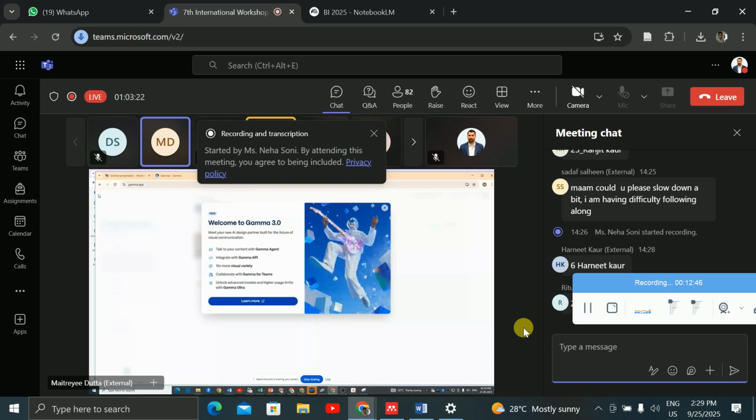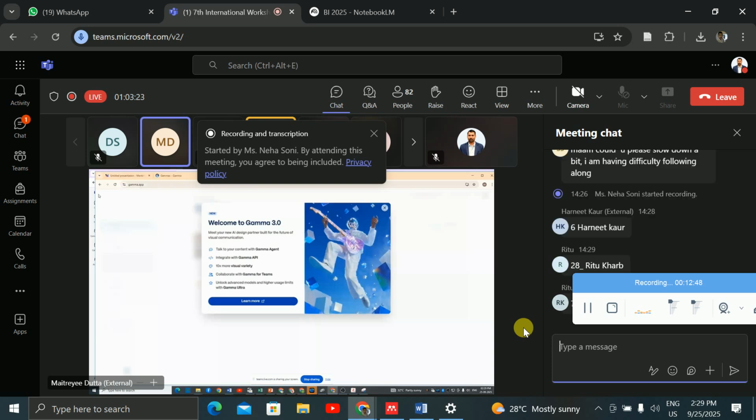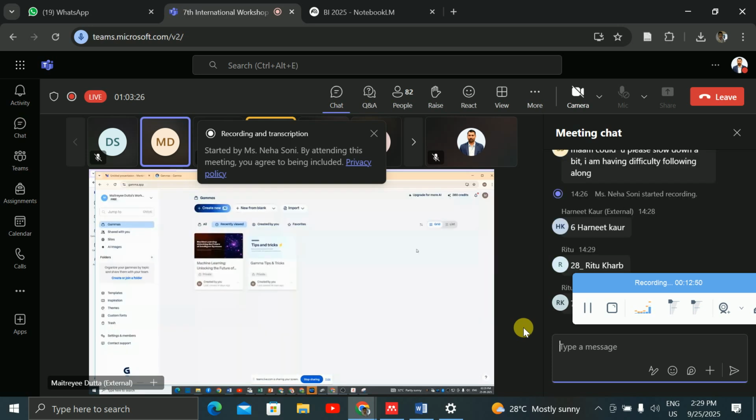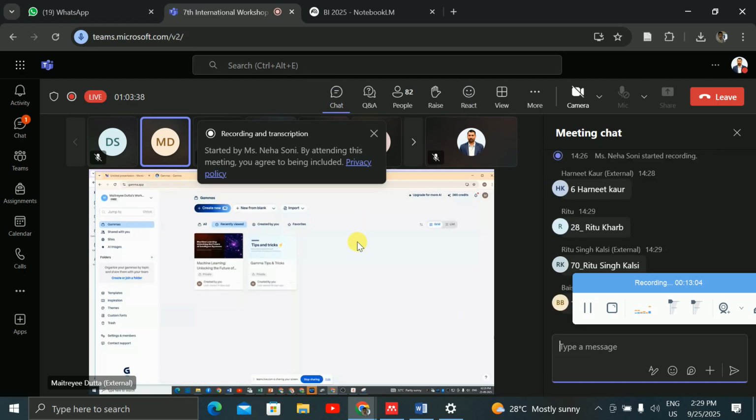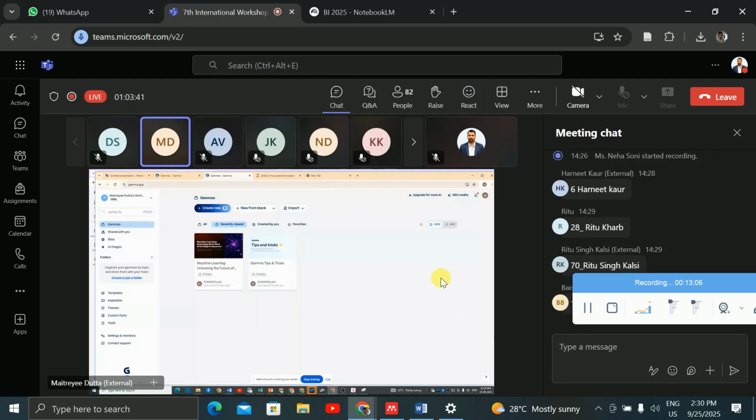Right? So this is your gamma.app. I have just clicked on gamma. When you come to your Gamma platform, you will get this screen, right? Here we are getting Maitri Datta, because I am logged in as Maitri Datta, and these are the previous presentations that I have created. Now I will tell you how to create presentations with gamma.app, right?